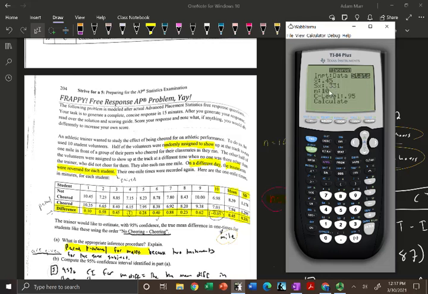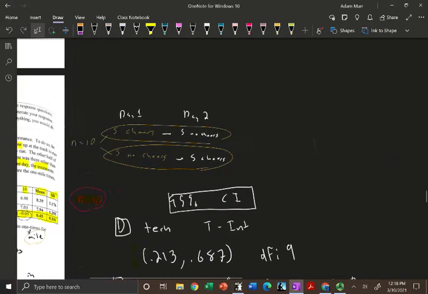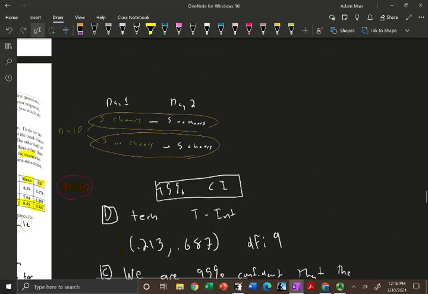My n value is 10, right? My confidence level is 0.95, and I calculate it. All right, so remember, for confidence intervals, I just had to put the actual interval and the degrees of freedom, which is 9. 10 minus 1, which is 9. So 0.213 to 0.687, degrees of freedom is 9, right? That's my do.